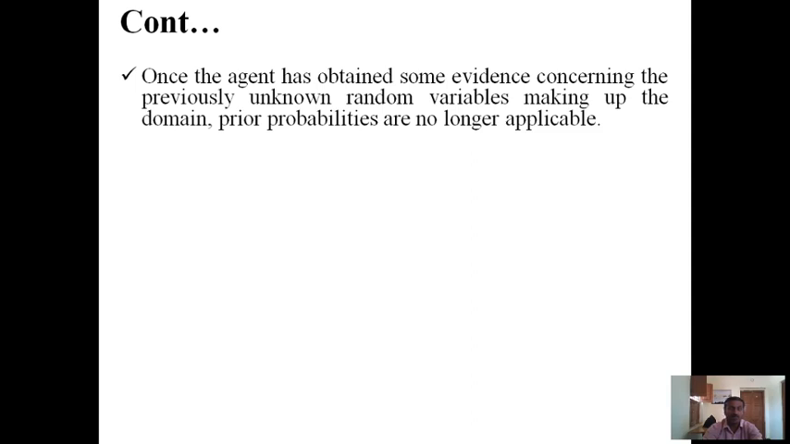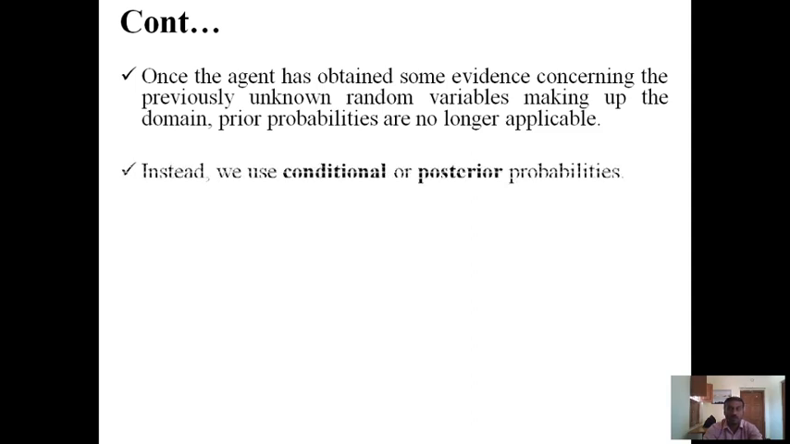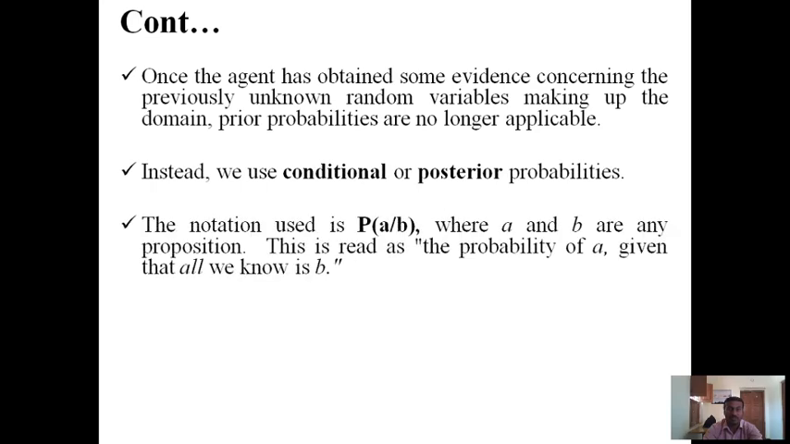concerning the previously unknown random variables making up the domain, prior probabilities are no longer applicable. Instead, we use conditional or posterior probabilities. The notation used is P(A|B), where A and B are any propositions. This is read as the probability of A, given that all we know is B.